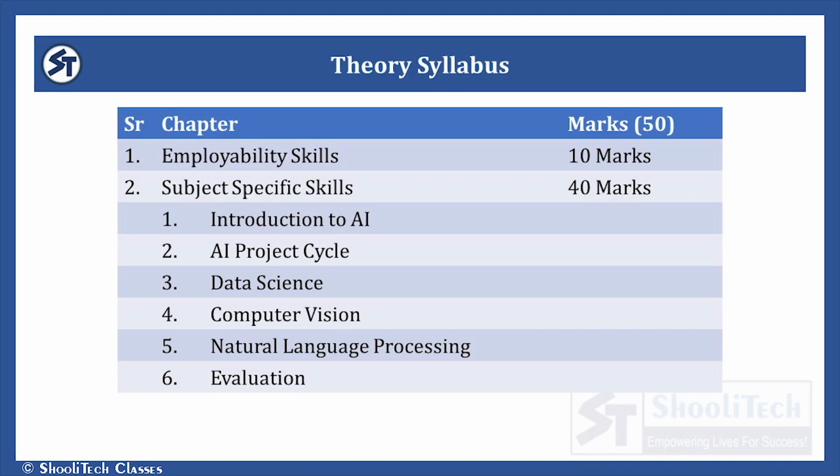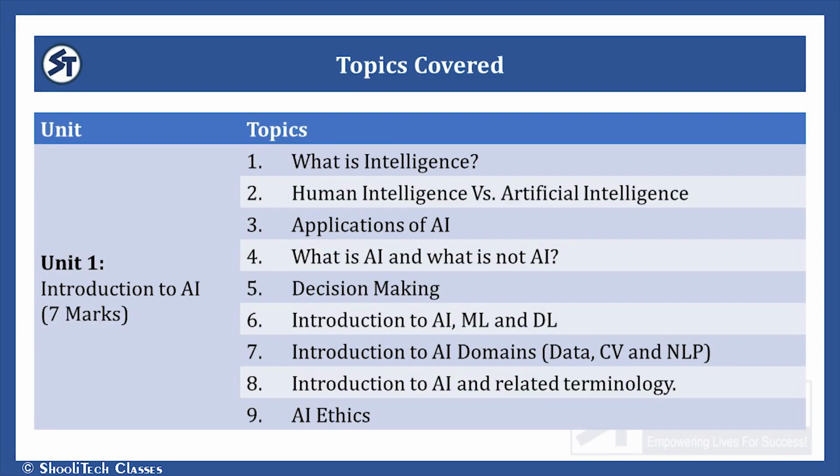In your theory exam, you will get 10 marks questions from employability skills. And as employability skills is common for all skill subjects, so we will create a separate playlist for that. And for the rest 40 marks, questions will come from subject specific skills that we are going to cover in this playlist. From the first chapter, Introduction to AI, you will get 7 marks questions. So today we are going to cover the first topic of this chapter, that is what is intelligence. So without any delay, let's start the video.